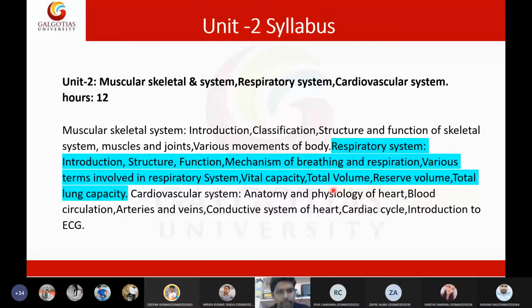So coming to the respiratory tract. This respiratory tract is broadly divided into two areas, above the neck and below the neck. Above the neck is called the upper respiratory tract and below the neck is called the lower respiratory tract. Are you following me, students?